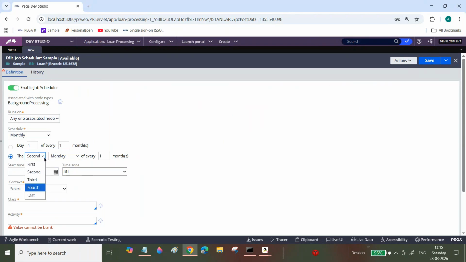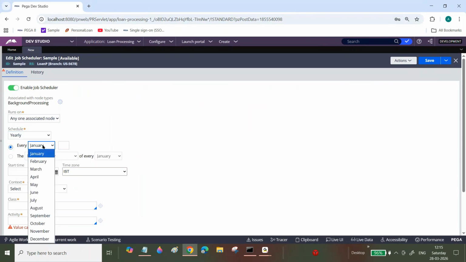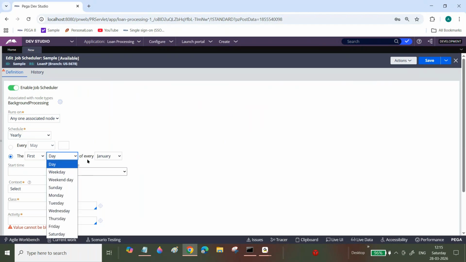Business will tell you. Next one is yearly basis. Yearly, when you want to execute, whether January, February. Now I want to execute this one every May, on the first day or second day.